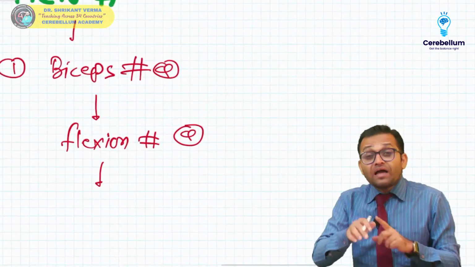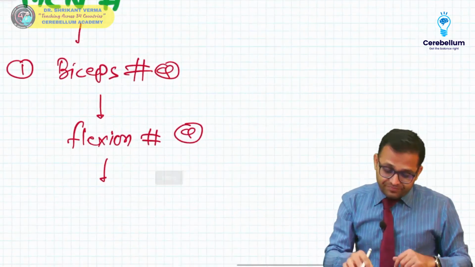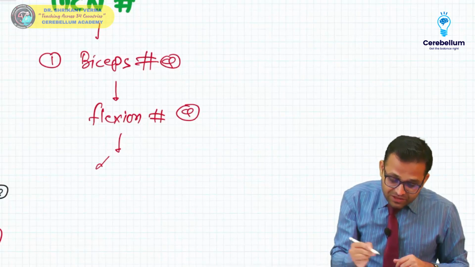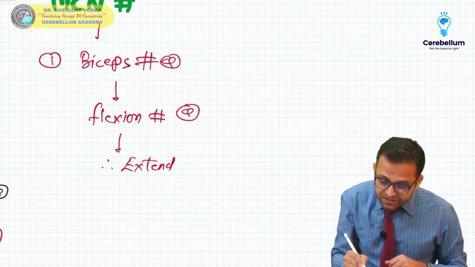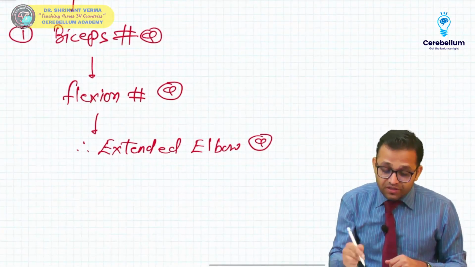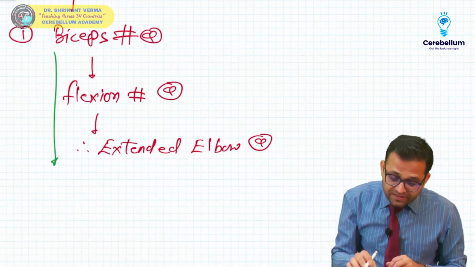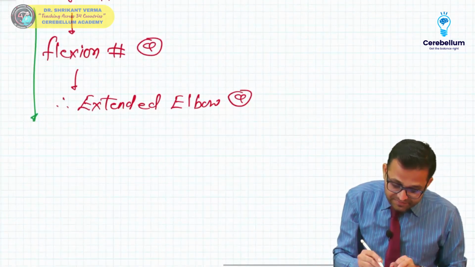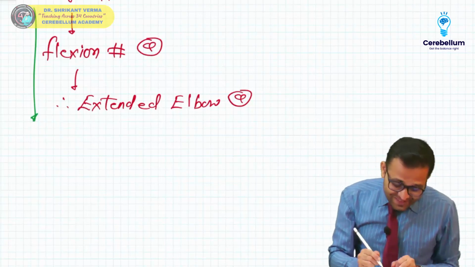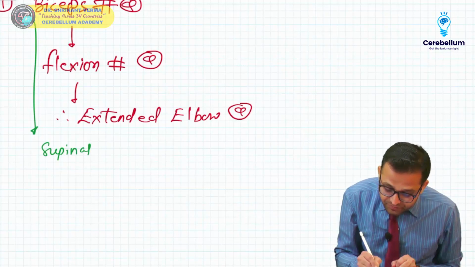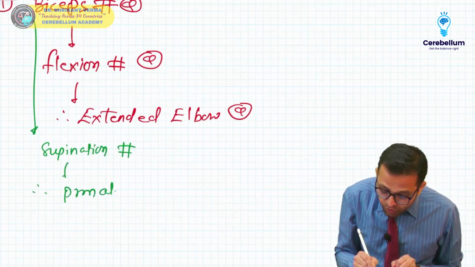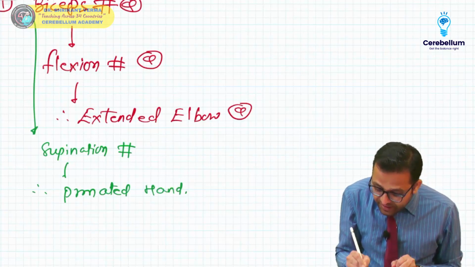Now see, biceps is also a powerful supinator. That's why there is loss of flexion, so there is an extended elbow. Another question. Also remember, this biceps is a powerful supinator, so there is supination loss. So the patient will present with a pronated hand.